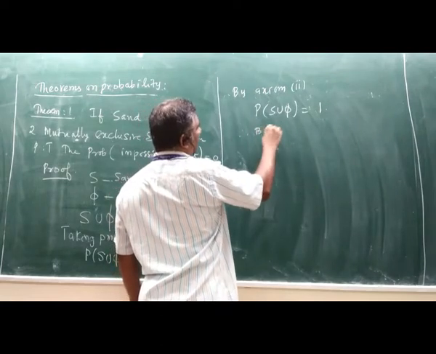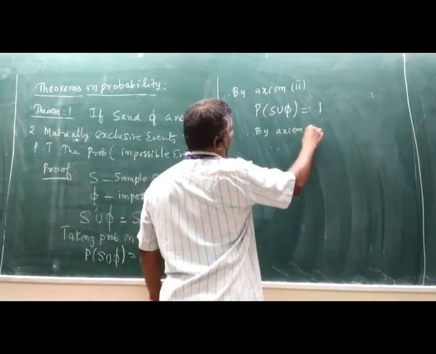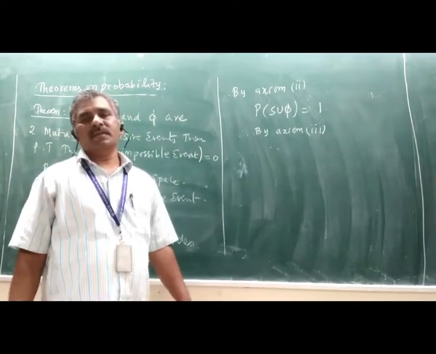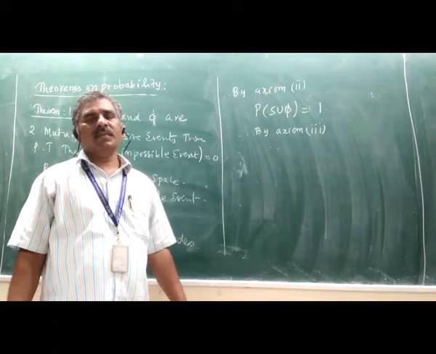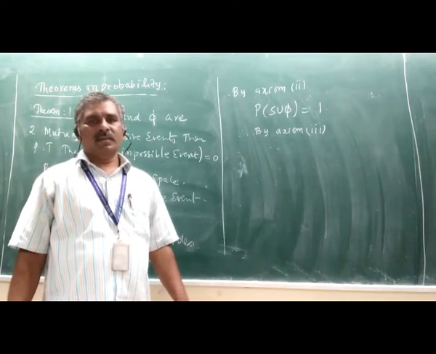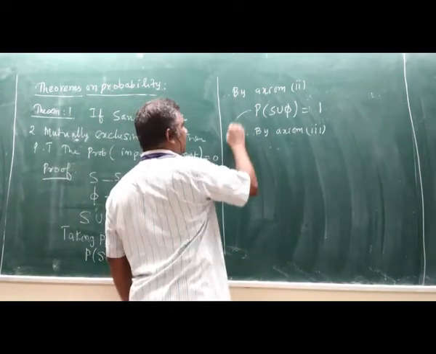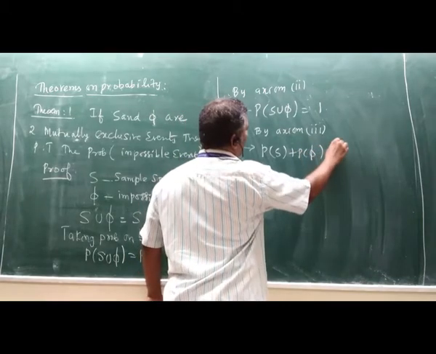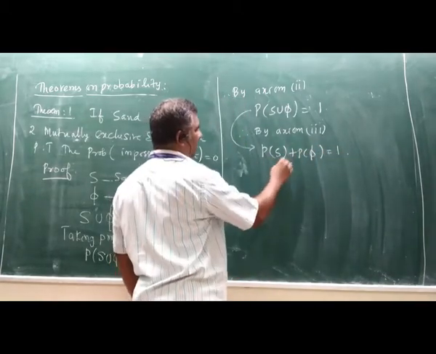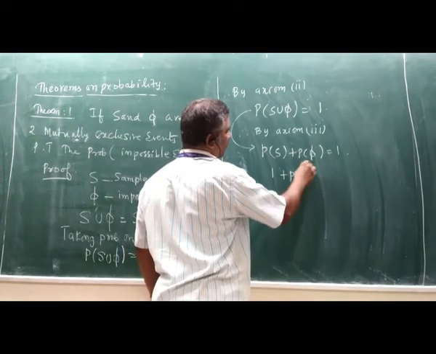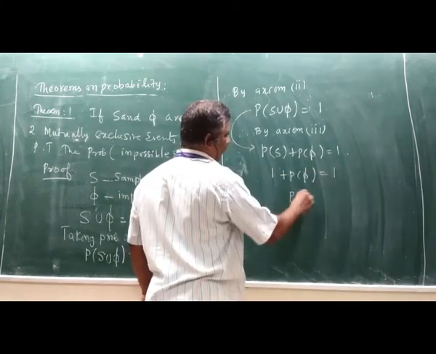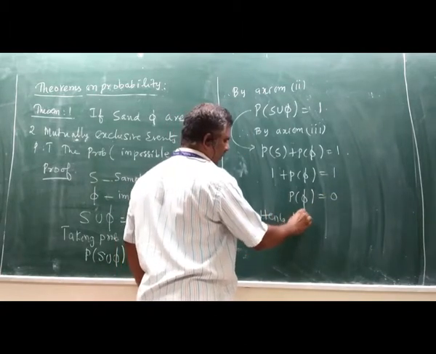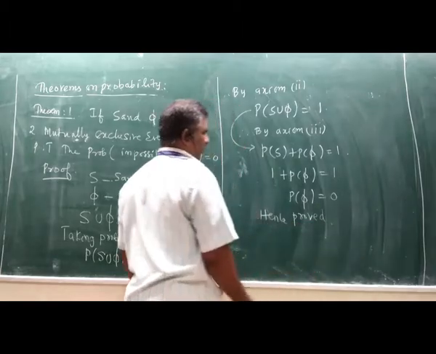Therefore, by axiom 3, when A and B are mutually exclusive events, probability of A union B equal to probability of A plus probability of B. Using that axiom, we can write probability of S plus probability of phi equal to 1. But the probability of S is 1, so 1 plus probability of phi equal to 1. Therefore, probability of phi equal to 0. Hence, proved.